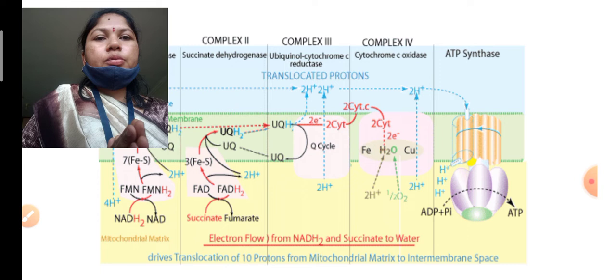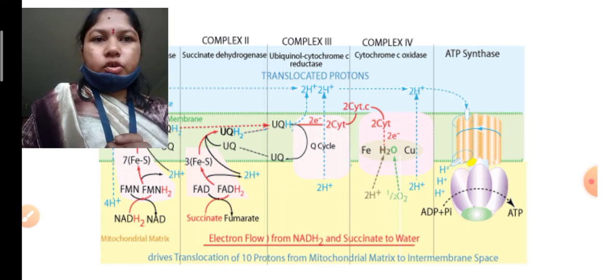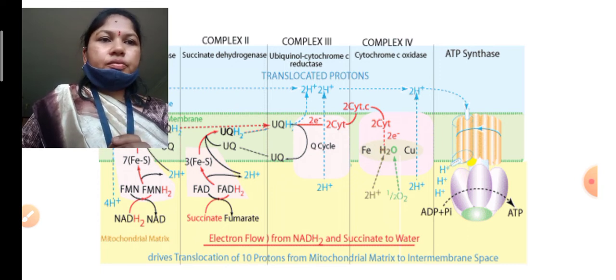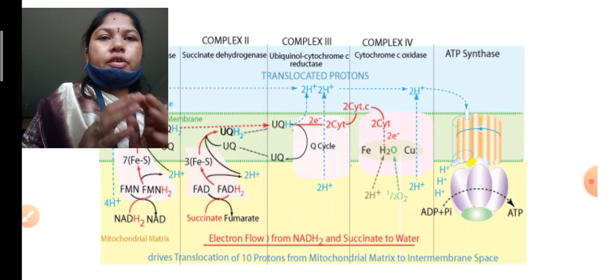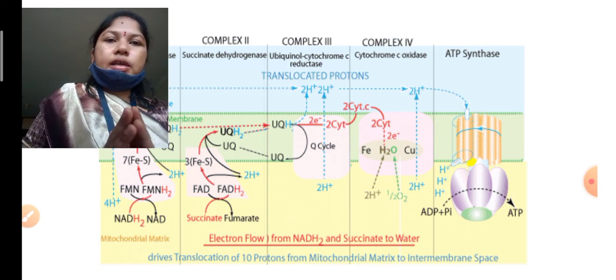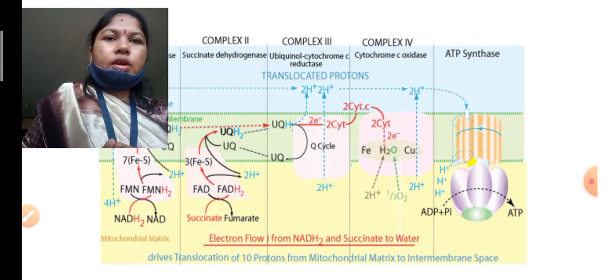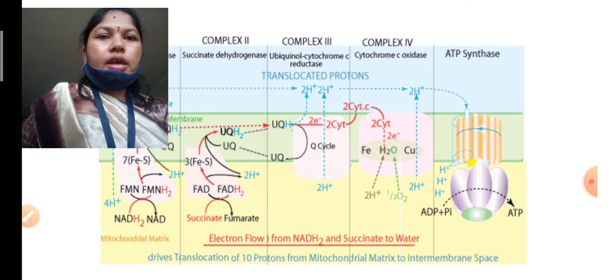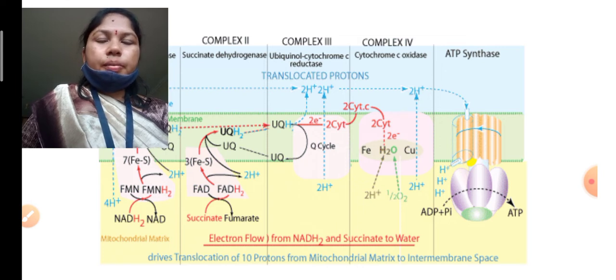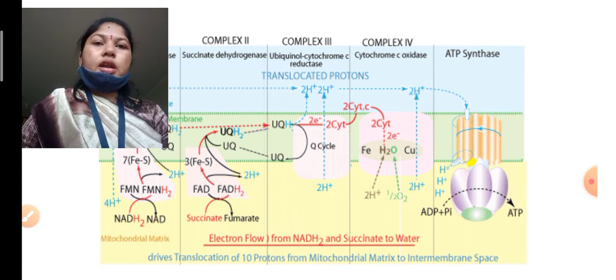So this complete process is called oxidative phosphorylation. ATP synthase plays a very important part in the ETS. ATP synthase is called the coupling factor, and it has two parts, F1 and F0. It is otherwise also called the primary granule.